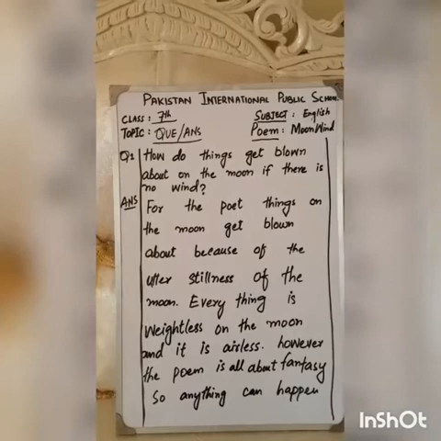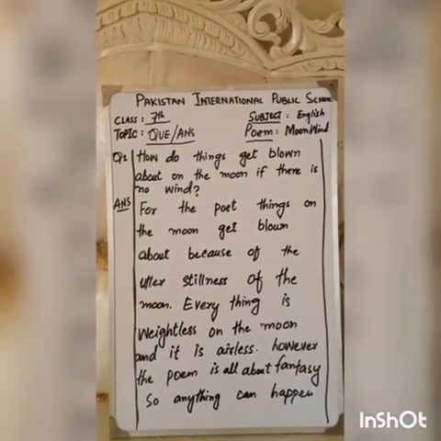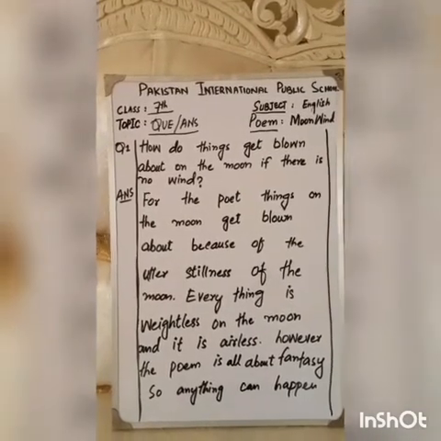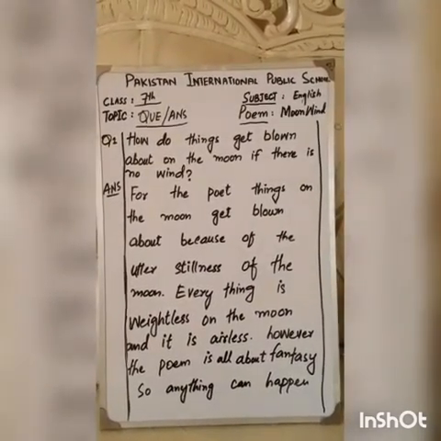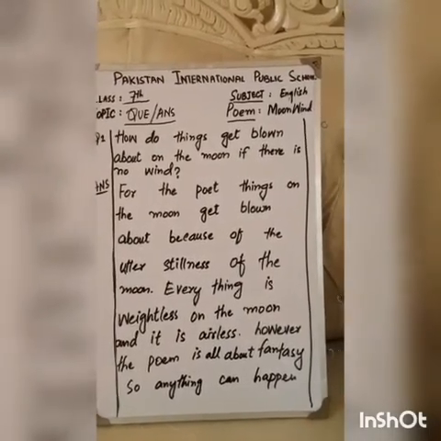So my dear class, your poem is Moon Wind. Your topic is question answer. First of all, draw the margin lines, write down the date and day, and then 7th class, start your work. So your first question is, how do things get blown about on the moon if there is no wind? अगर मून पे कोई हवा नहीं है तो चीज़ें कैसे वहाँ पे blown हो रही हैं?